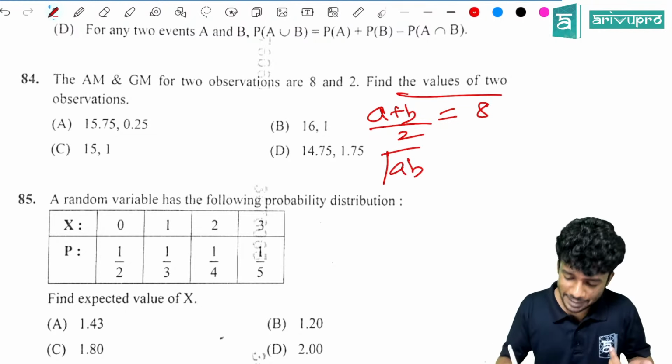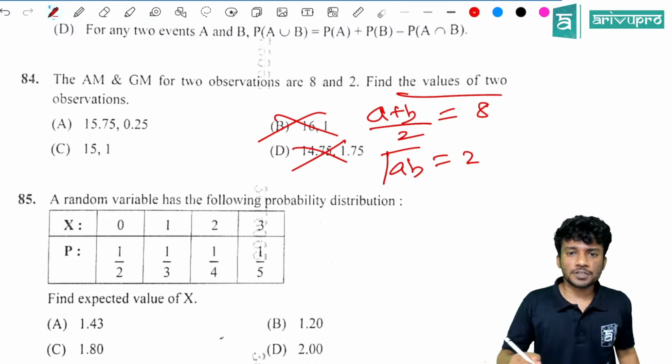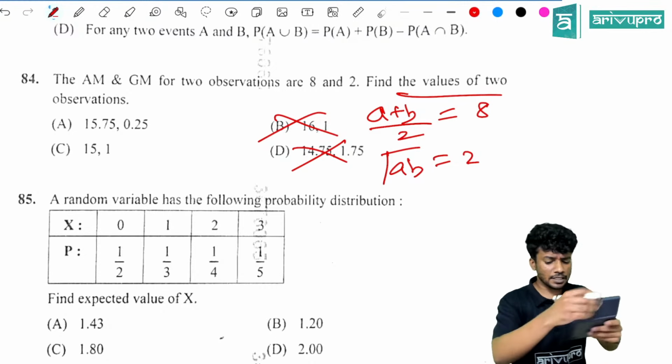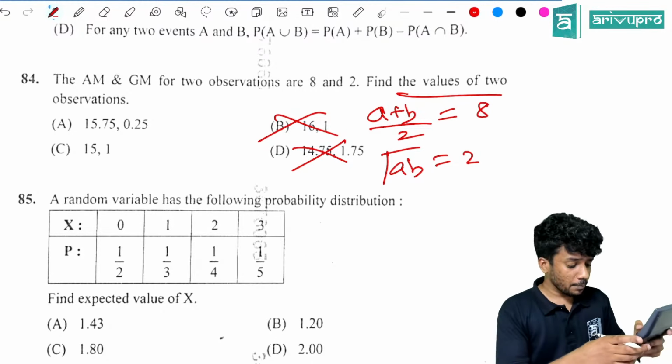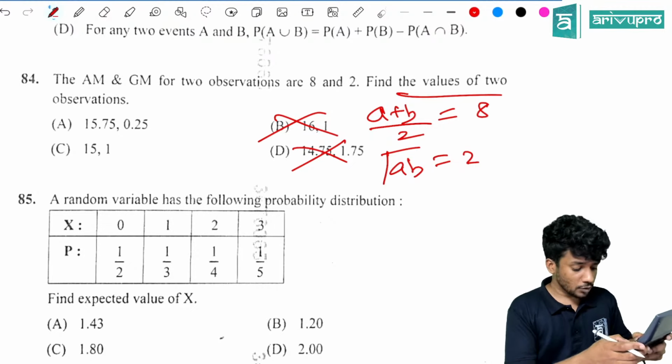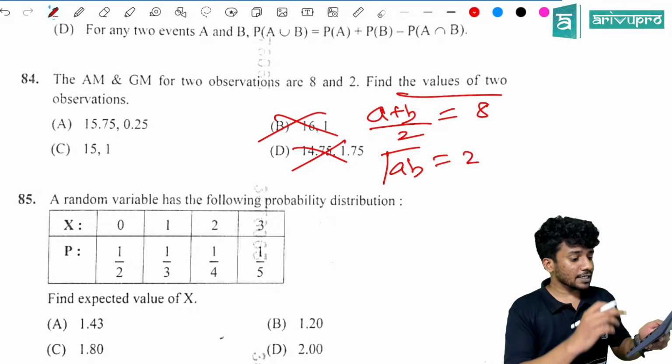So check this one. 14.75 plus 1.75, that won't be the right one. Then 17 by 2 will be 8.5, that is not the right one. Then it can be either option A or option B. When you substitute, take the calculator, people. 15.75 into 0.25, you will get 3.9.